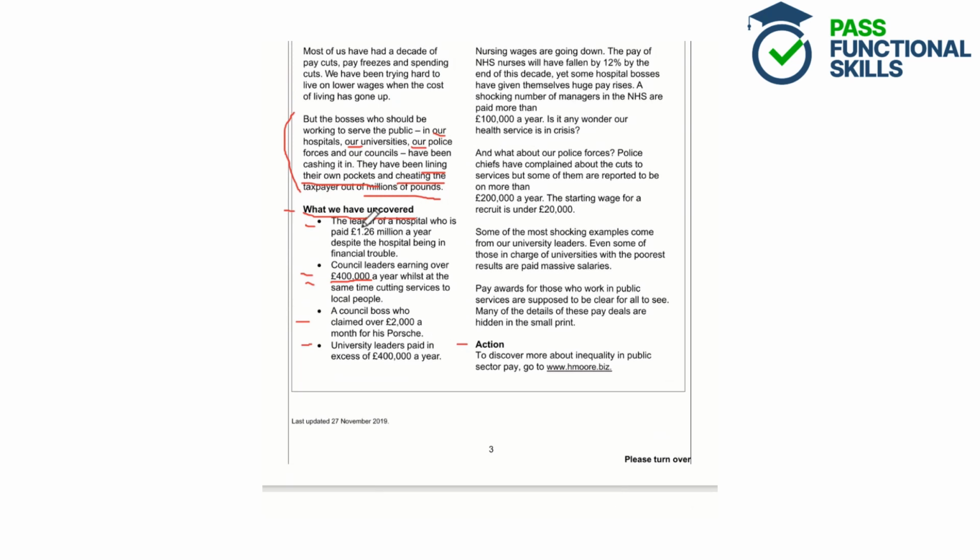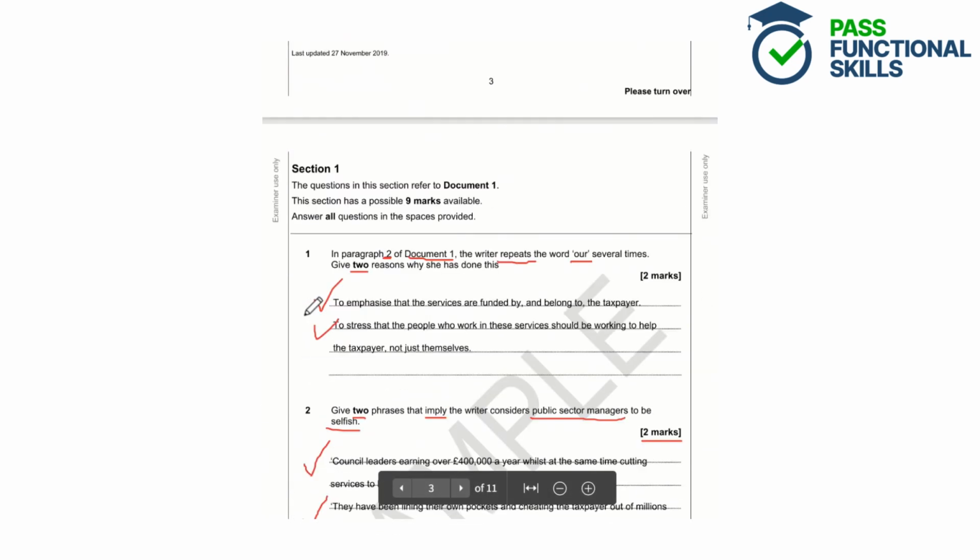So we've got different jobs here, so they've uncovered things about different jobs, so the leader of a hospital, council leaders, a council boss, and university leaders. So we can say that it's showing the different information about what they've uncovered about different jobs.